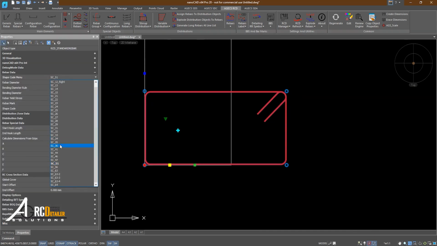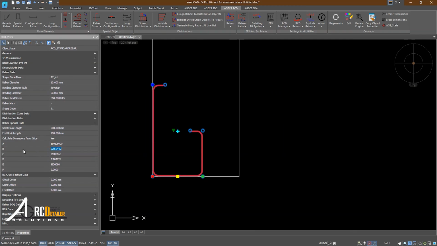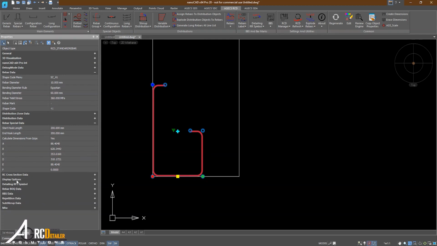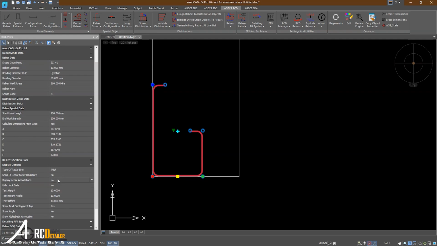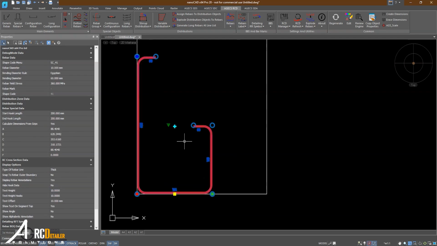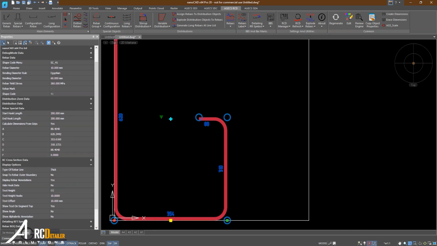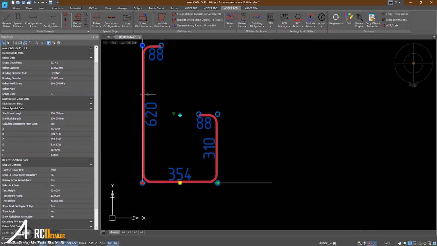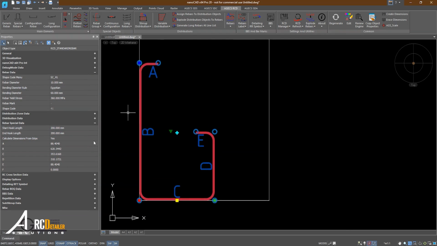Of course, this goes up to F depending on what we're working on. If we're working with a shape code like this one, for example, we'll find that we're dealing with more than one dimension. We're working with A, B, C, D, and E. In order to enter A, B, C, D, and E, we can make use of the display option. Go and activate the display, and instead of just showing one dimension, we can increase the text size to say 50. And instead of working with dimensions, I can switch to alphabetic annotation, so it will write the letters on each of the dimensions in front of me. At that point, the E is now 88. We'll just change the mode and set it to no.